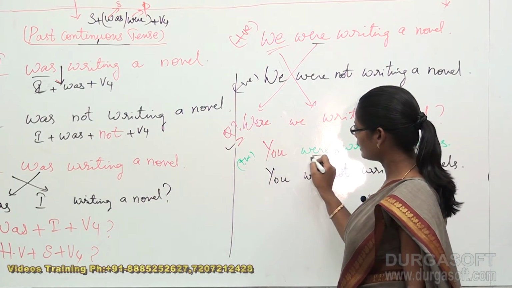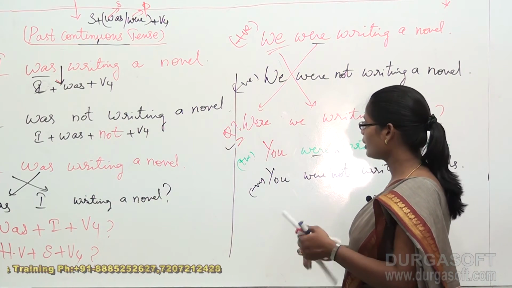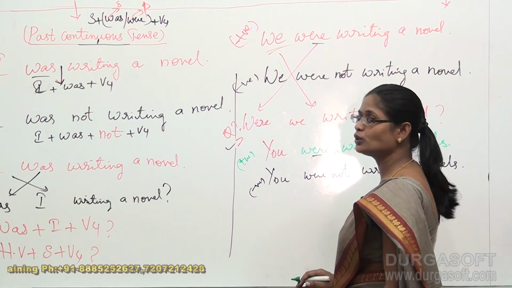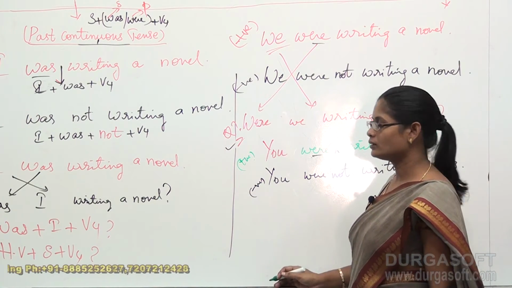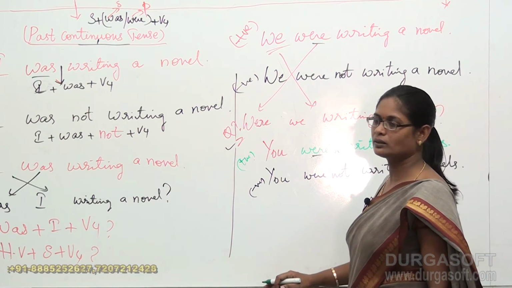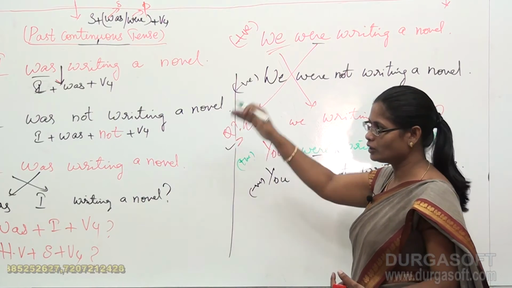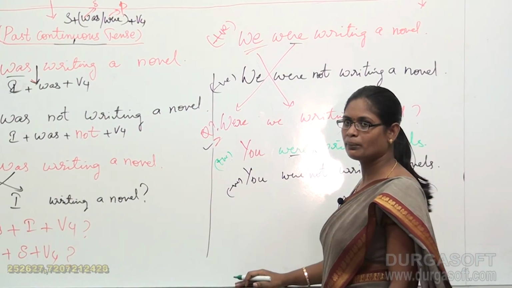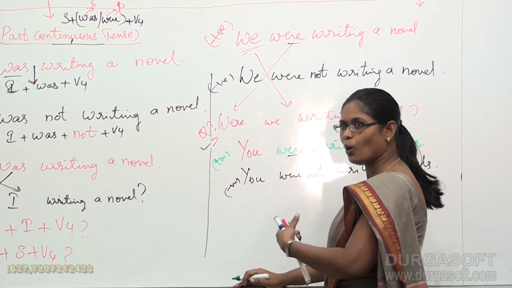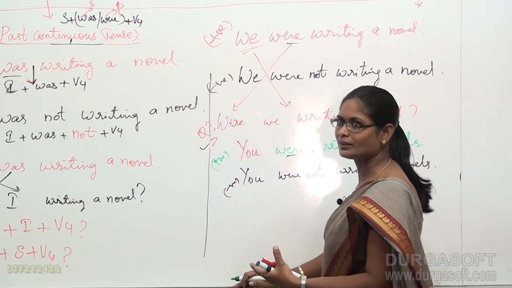This is my positive sentence and this is my negative sentence. Then how can you convert this sentence into a questioning sentence? Now you have to concentrate on the first sentence that is provided to us. We are a bit fast now because you already know how you have to deal with the remaining sentences. Now we are on the track, so I am just taking you a bit faster.